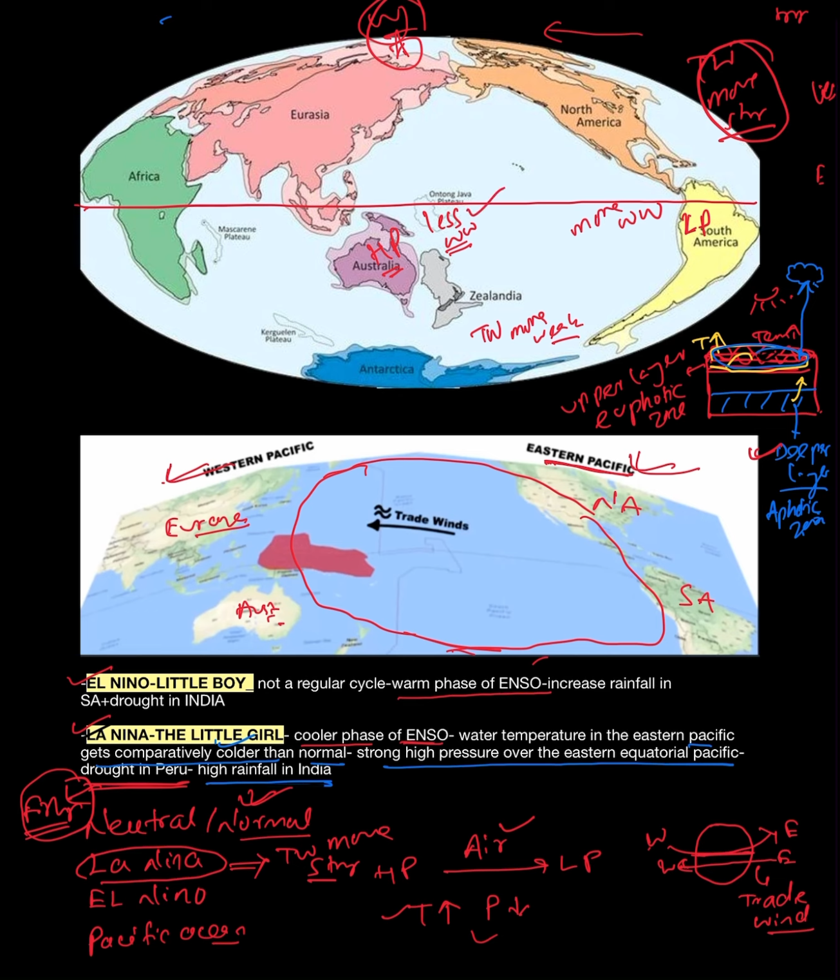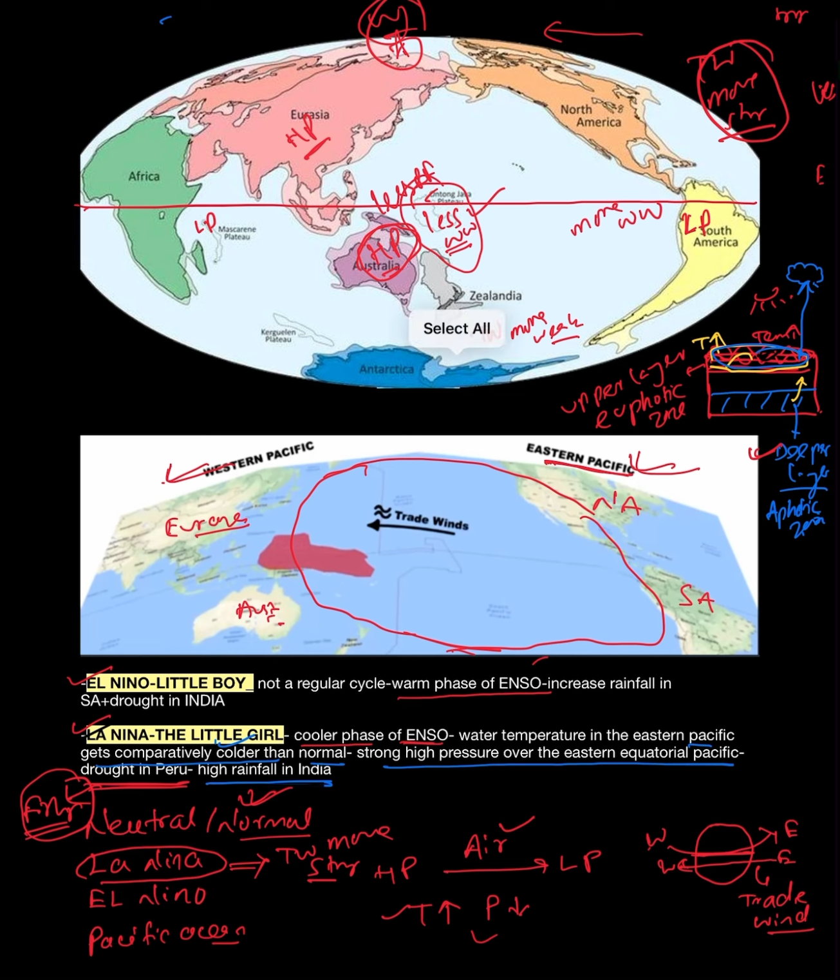Less warm water means higher pressure, and higher pressure means less rainfall. In this case also, in Eurasia, high pressure will be created, while comparatively in the Pacific islands there will be low pressure.